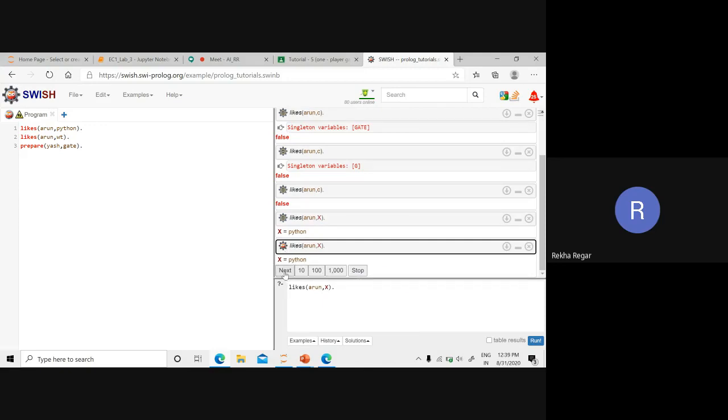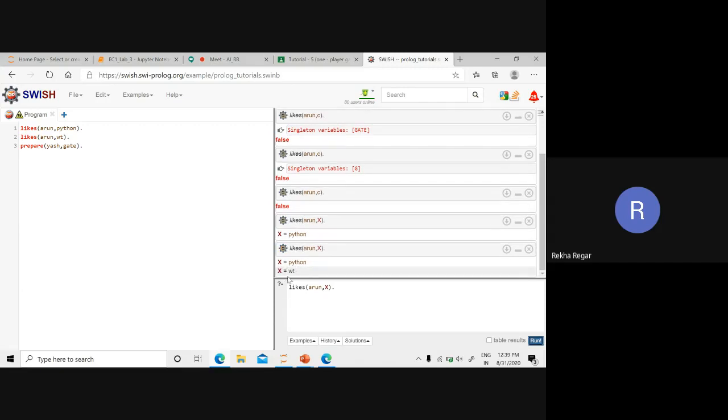I click on next, and then I am getting the second value also. The second value is WT. So with a variable, we can get all the values liked by the specified person. This is just a basic understanding and starting of the things.